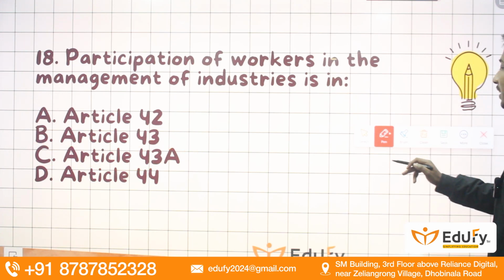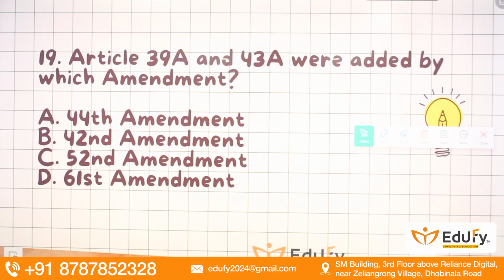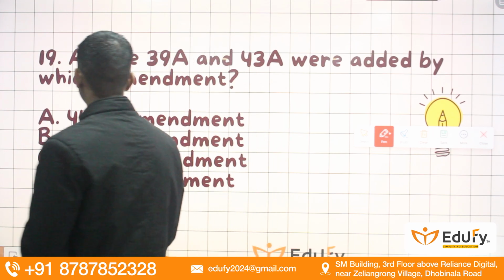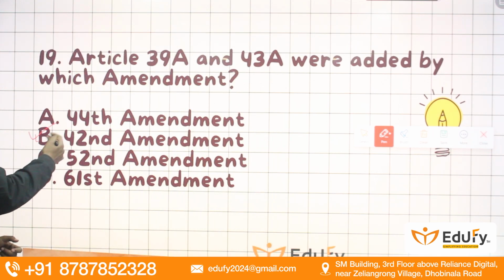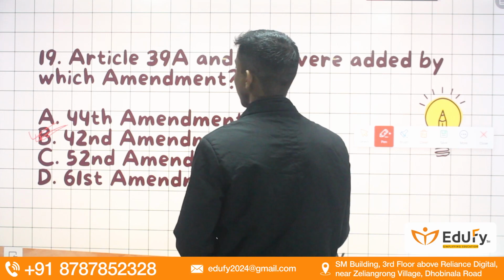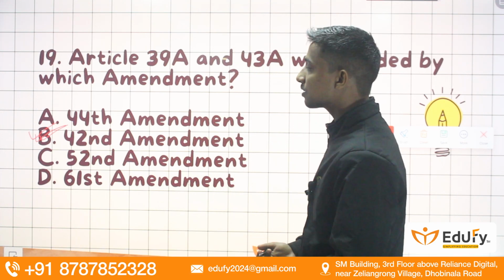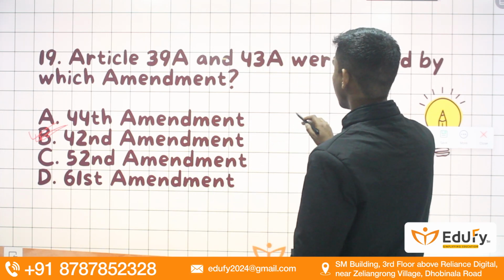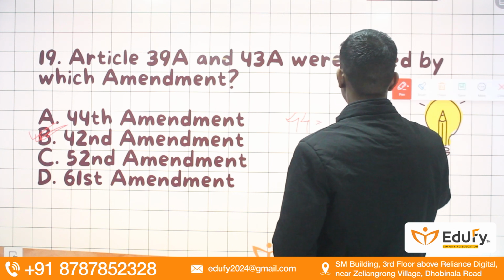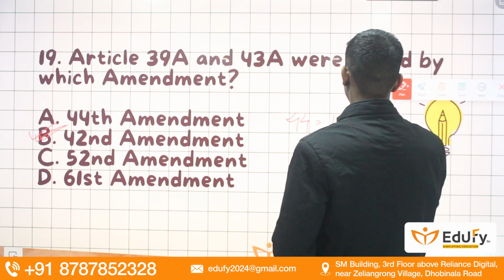Okay. Moving towards the next question, guys, we have here Article 39A and 43A were added by which constitutional amendment? So remember, guys, both of the articles were added by the 42nd Constitutional Amendment Act. And remember, guys, as far as the 42nd and 44th is concerned, I have given you a trick. 44th, the year will be 4 plus 4, 8, so 1978.